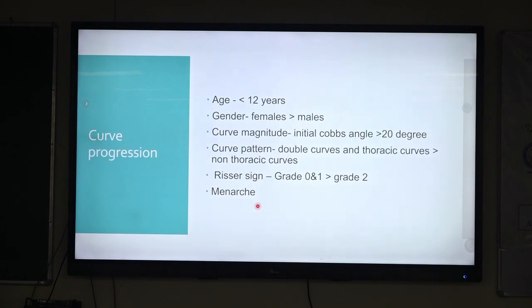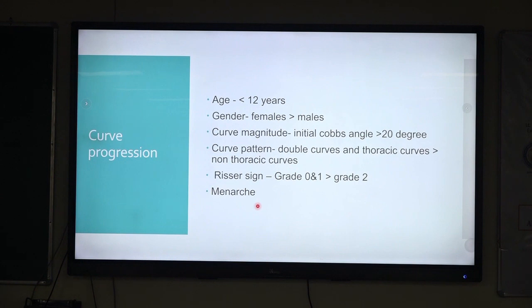Curve progression: the factors that contribute to curve progression are, if the age is less than 12 years, it is usually more seen in females because it is said that the female spine during the growth spurt is more flexible compared to males. Plus the hormonal changes that occur make the ligaments and everything more lax, so it is more common in females, especially in juvenile and adolescent idiopathic scoliosis.